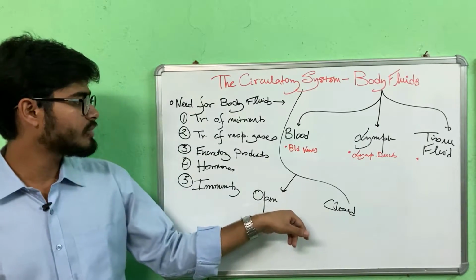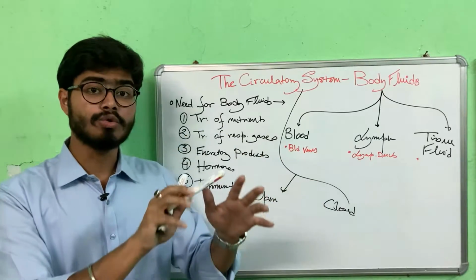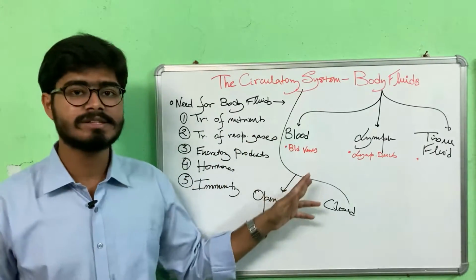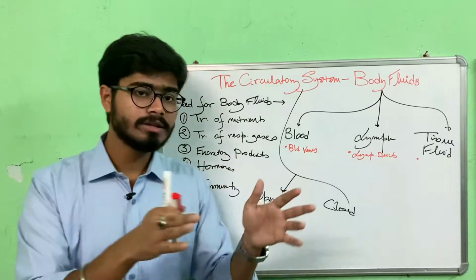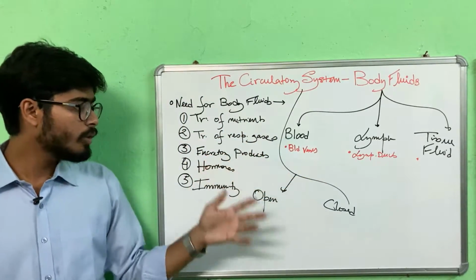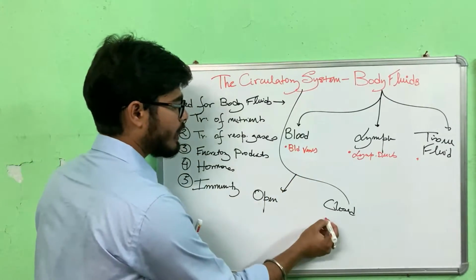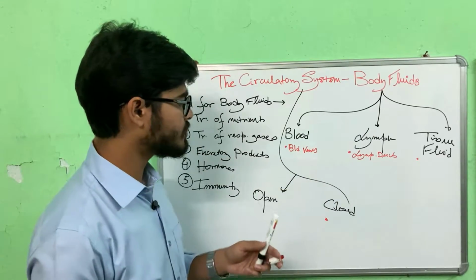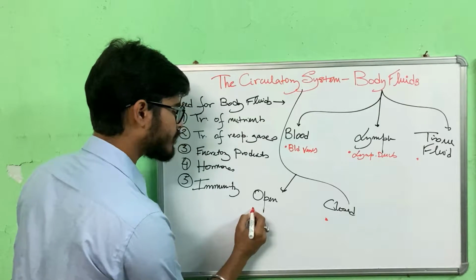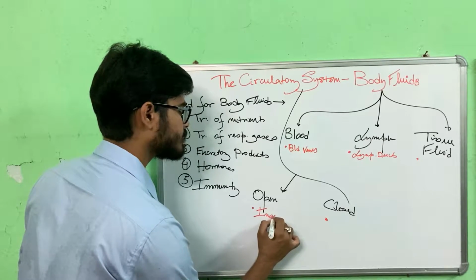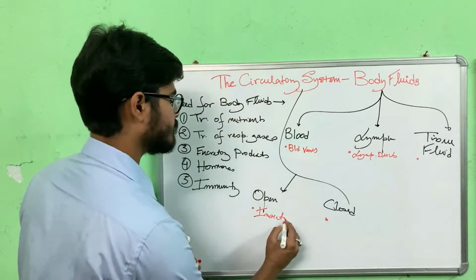Whereas in the open type of circulation, the heart pumps the blood and the blood moves into an open sinus, an open space. It does not move through blood vessels. It goes directly into the open spaces, from where the blood, the nutrients and the respiratory gases are diffused to the various organs. They do not have blood vessels. Now where are they found? The closed type of circulatory system is normally found in humans and other higher animals. The open type of circulatory system is found in insects, say cockroach.